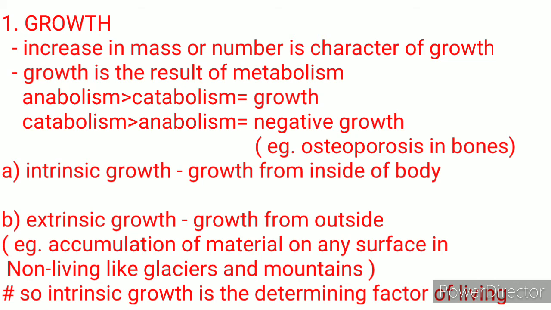Growth is of two types. Number 1, intrinsic growth: growth from inside of the body, which is seen in living organisms. Number 2, extrinsic growth: growth from outside. For example, accumulation of material on any surface in non-living things like glaciers and mountains, as layers of snow or sand continuously accumulate on glaciers and mountains for their growth. So, intrinsic growth is the determining factor of a living being.